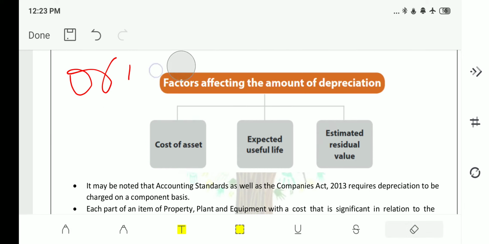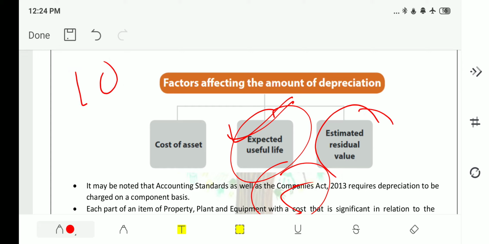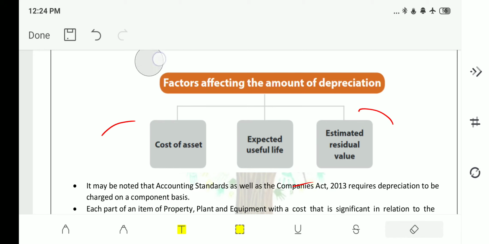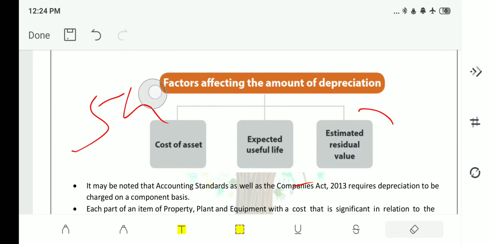Then, for how many years are you using this machine? Just imagine it is for 5 years. Then the expected useful life is 5 years. Estimated residual value: if the machine cost is 10 lakh, after 5 years, if you are going to resell this machine, you are getting just 5 lakh rupees. This 5 lakh that you are getting on resale is nothing but estimated residual value. Now there is a simple formula to calculate the depreciation. We will see that.